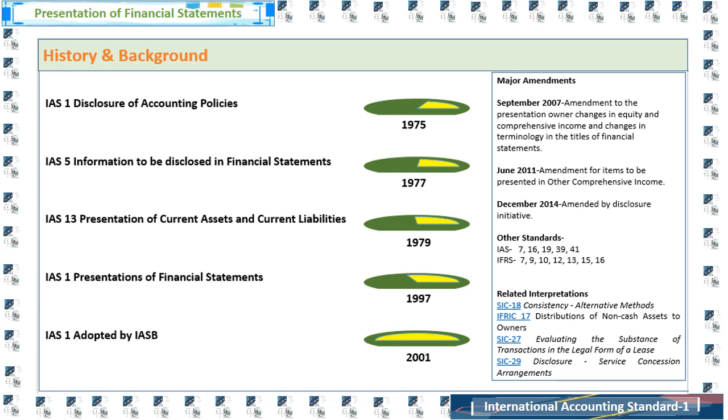Before that, in December 2014 there was an amendment by the disclosure initiative, in June 2011 an amendment for the items to be presented in other comprehensive income, and in September 2007 amendments to the presentation of owner changes in equity and comprehensive income, and changes in terminology in the titles of financial statements.